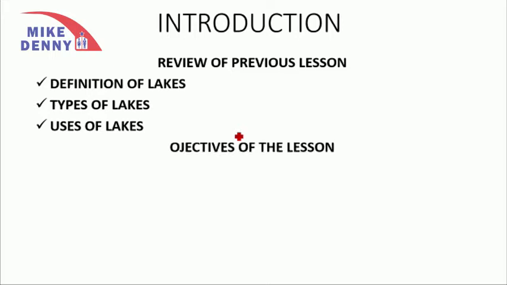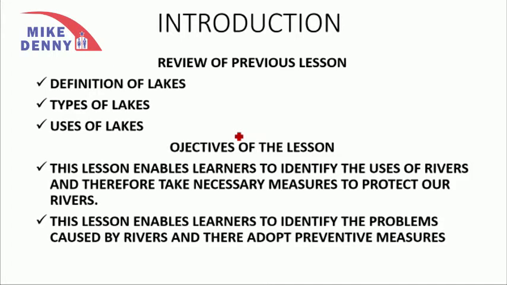And today, what are you expected to know as our objectives of the lesson? By the end of this lesson, you should be able to identify the uses of rivers and therefore take the necessary measures to protect our rivers. Secondly, you are also expected to identify the problems caused by rivers and therefore adopt certain preventive measures.